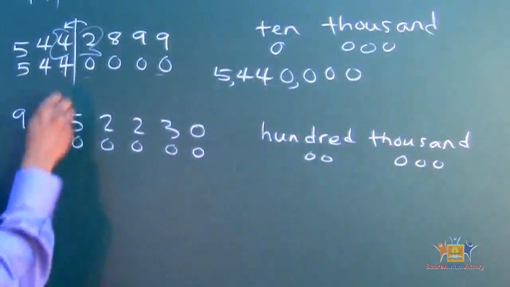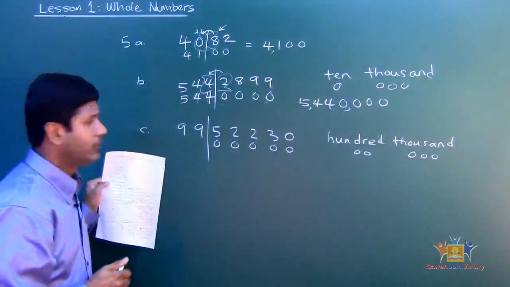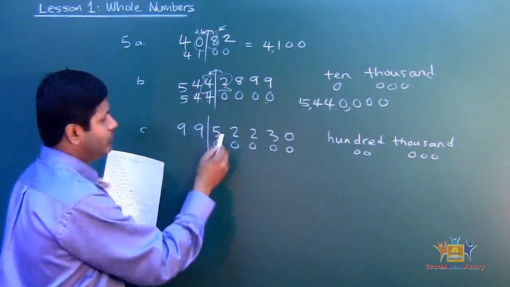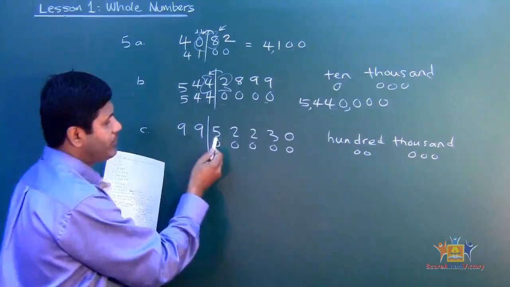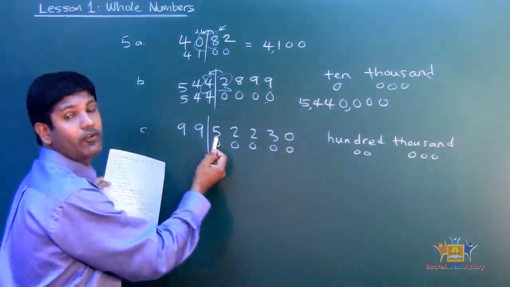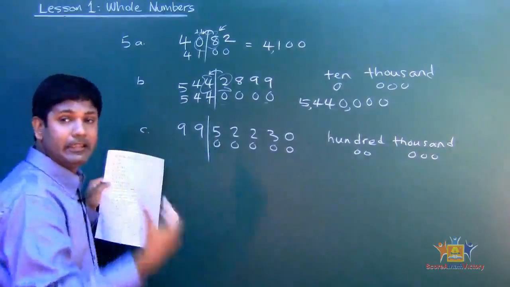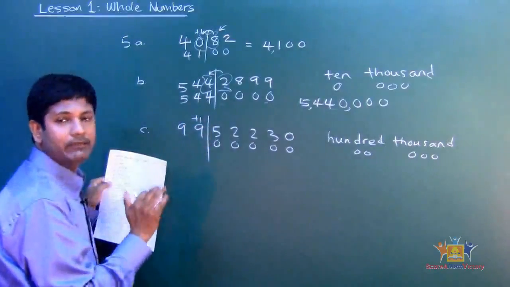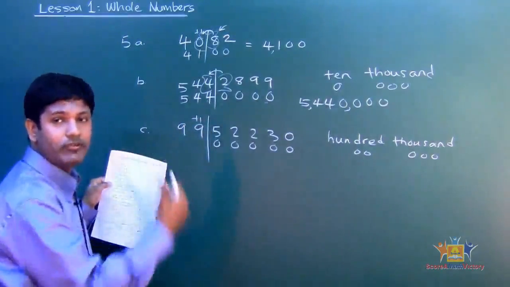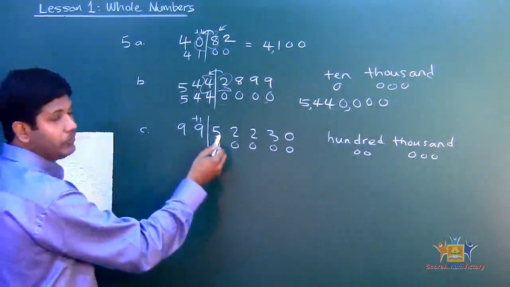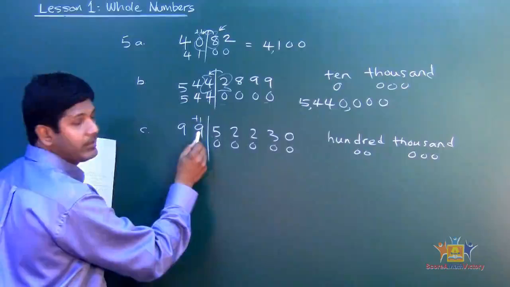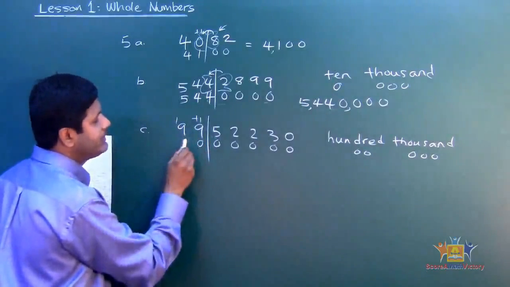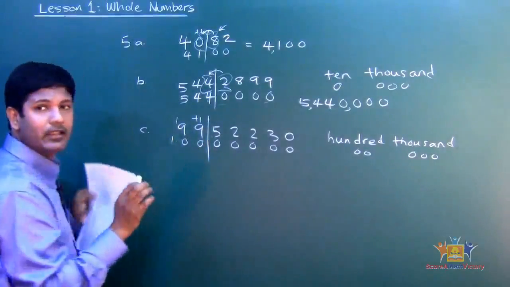The moment you put the 5th zero, put the straight line like that. Okay, so now it becomes a butterfly. See that? So this is the right wing and this is the left wing. The right wing makes the decision. It's 5. Of course, it's equal to 5. Remember, if it's equal to 5 or greater than 5, you add 1 to this one right there. If it's less than 5, you don't do anything, just rewrite. Okay, so in this case, it's equal to 5, I add 1. So 1 plus 9 is what? 10. 0, 1. See that?